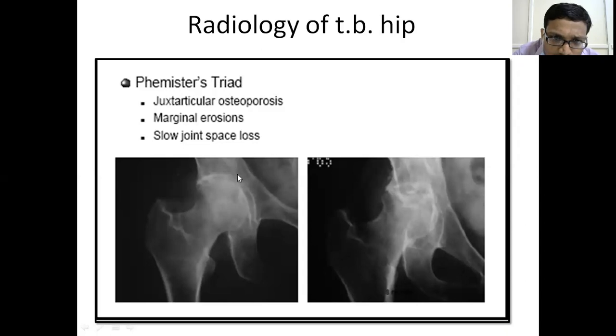Osteopenia means the bone around the joint will have less radiolucency. Next is joint space loss, juxta-articular osteopenia, and erosions. Erosions can be seen here also. Erosions of the joint. Here the joint has completely lost its space, and it is almost like an ankylosed joint.